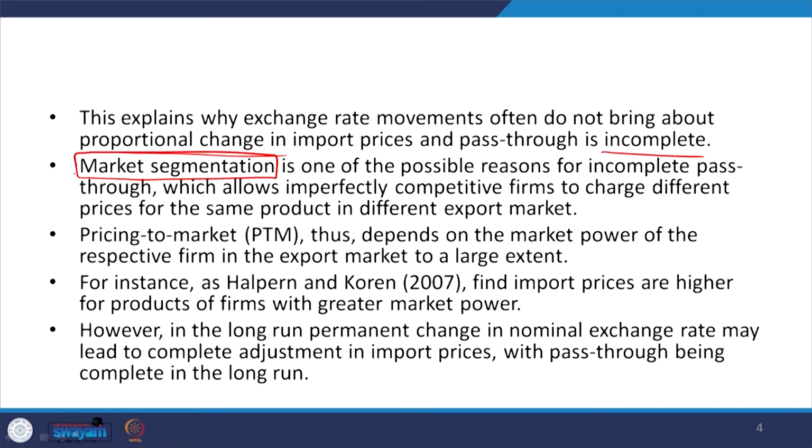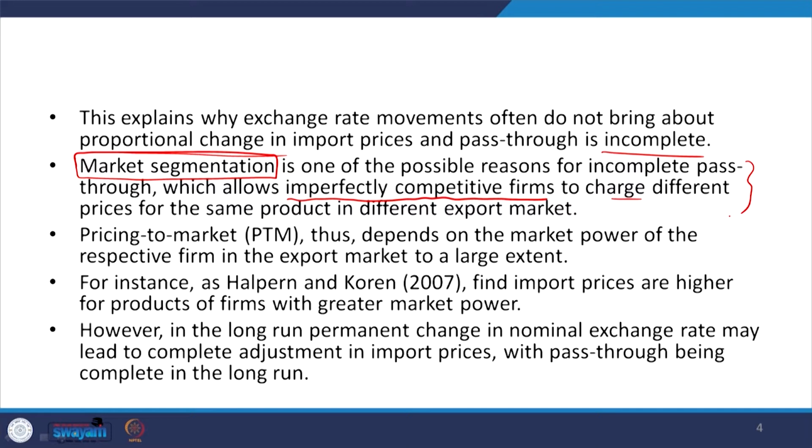The division in the market based on the elasticity of demand is one of the reasons. If it is perfectly unitary, then there could have been a correct reflection in the prices. So, market segmentation allows imperfectly competitive firms, okay, so the market setup could be imperfectly competitive, to charge different prices for the same product in different export markets. The markup pricing is actually set differently for different export products, and is not market governed at all.